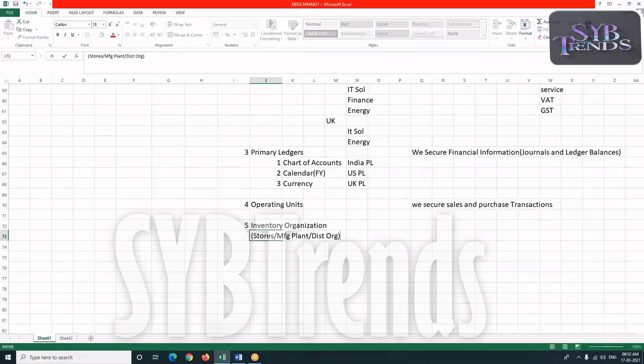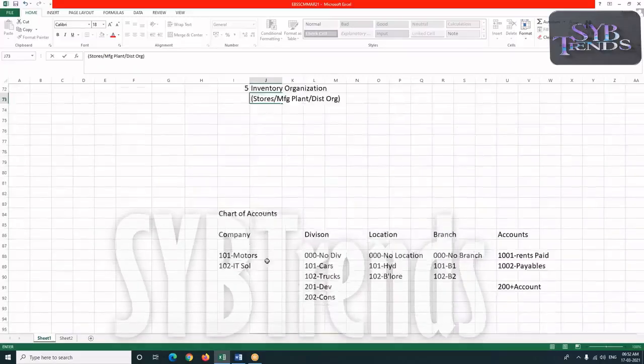Say, for example, you take some automobile company, Maruti Motors. Maruti Motors has a manufacturing plant in Gujarat. After manufacturing the products in the Gujarat plant, they send them to a distribution organization, and from the distribution organization they are delivered to my stores. So an inventory organization can be my stores, a manufacturing plant, or a distribution organization.